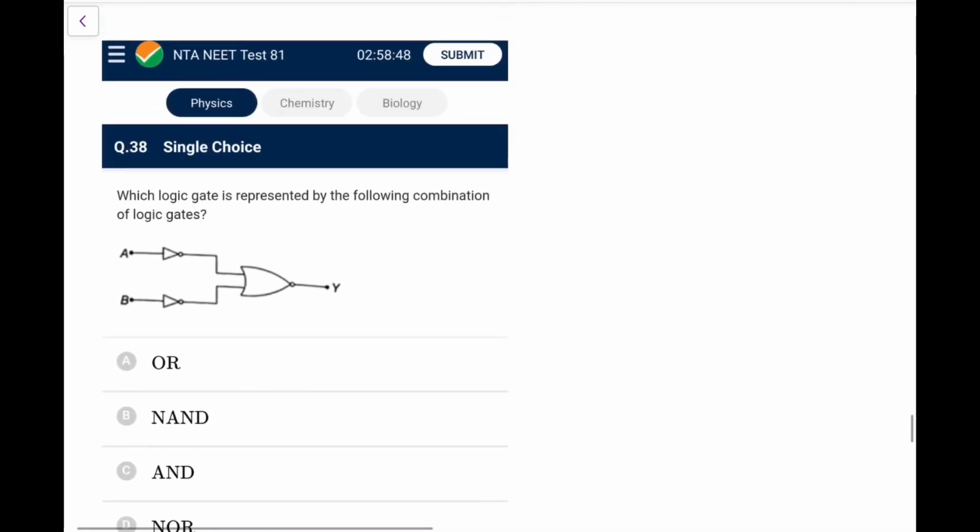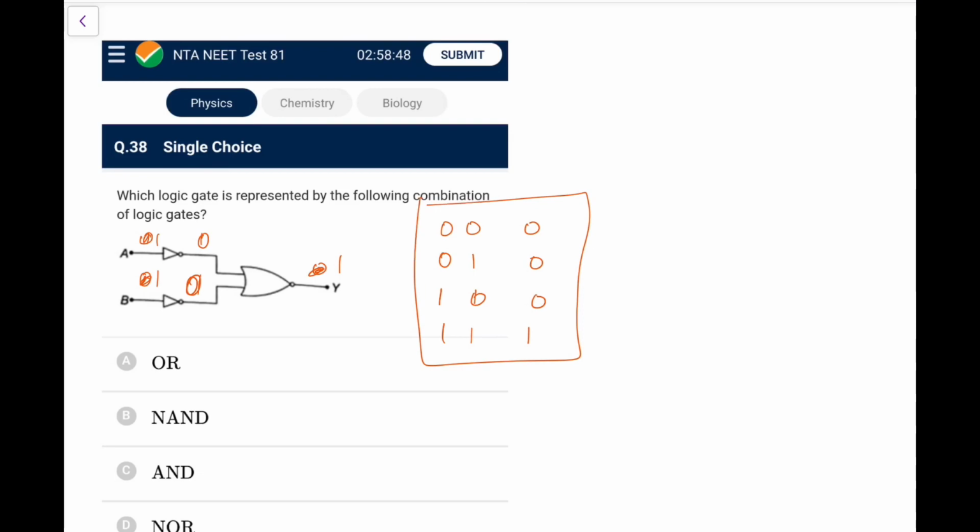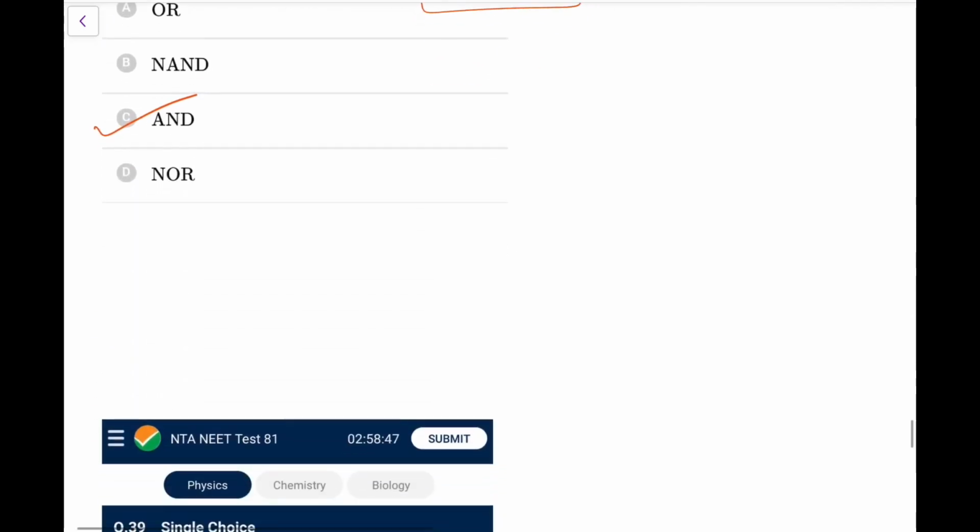Next, the logic gate represented by the combination. Again, I go by the truth table. For 0 0, the inputs become 1 1, which will give OR 1, so this will be 0. Now for 0 1, it would be 1 0, OR will still give 1, so the output is 0. For 1 0, the same, it gives 0. Now for 1 1, it would be 0 0, OR will give 0, so that would be 1. So simply you can make out this is the AND gate. So go for option C, it would be AND gate.